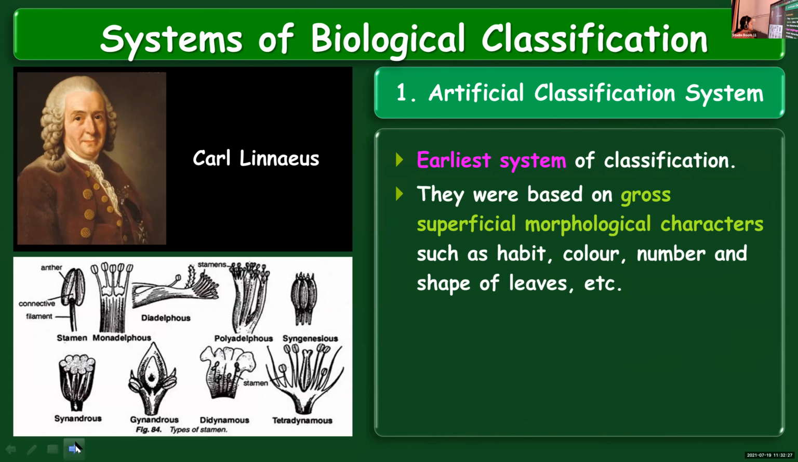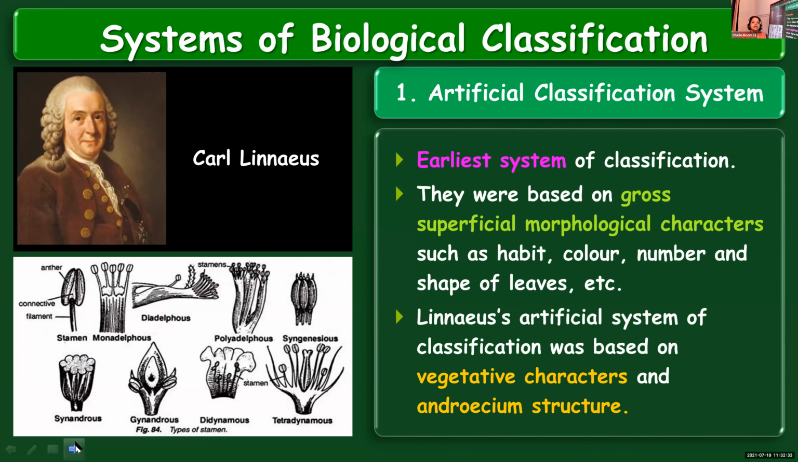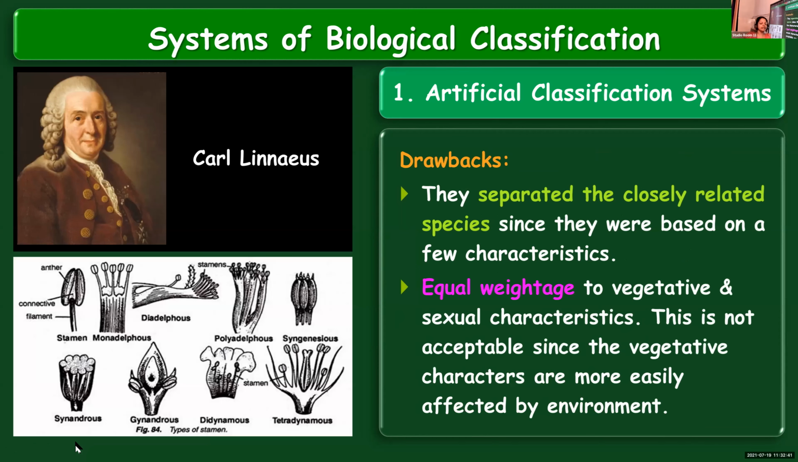But this system had several drawbacks because it separated closely related species. The reason is that this system of classification was based on limited features or limited characters, and as a result, closely related species got separated. The second drawback is that equal importance was given to vegetative characters as well as reproductive or sexual characteristics. The vegetative characters can be influenced by environmental conditions and can easily get altered. Hence, it is not considered an acceptable method for classification.